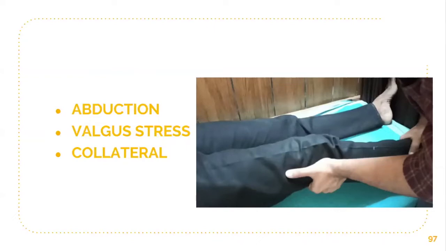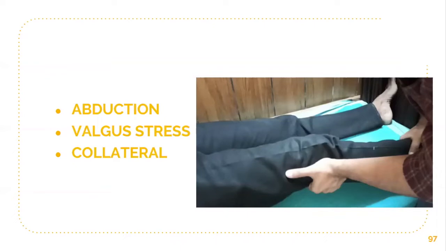In the medial collateral ligament, the tear is more prone to its femoral attachment, while in the lateral collateral ligament, the tear is more prone to its fibular attachment, which may also cause injury to the common peroneal nerve, which ends in foot drop. It requires surgical correction. But lateral collateral ligament tear is rare when compared to medial collateral ligament, and the reason for lateral collateral ligament injury is force from the medial side. Varus strain is the reason.